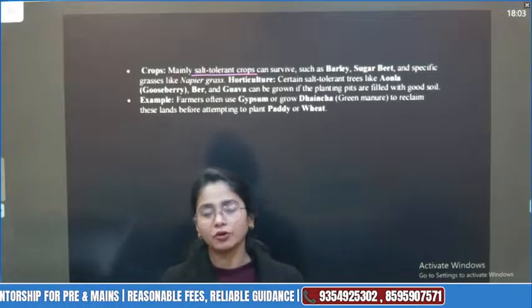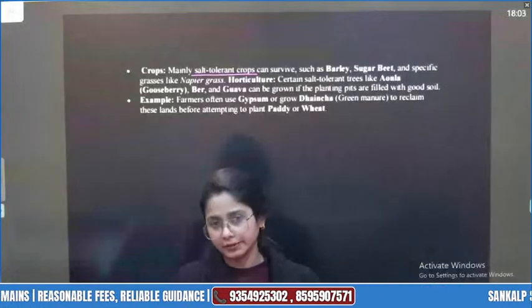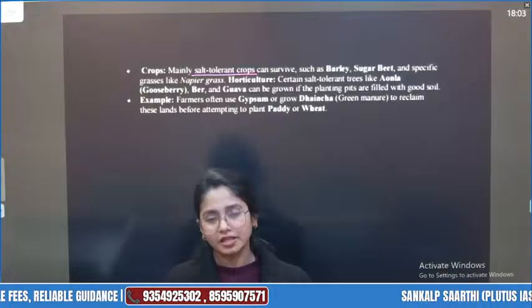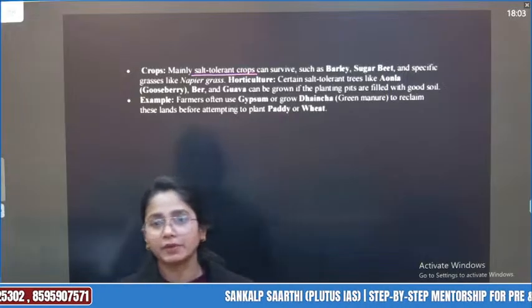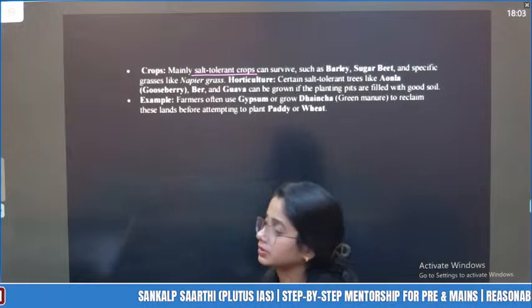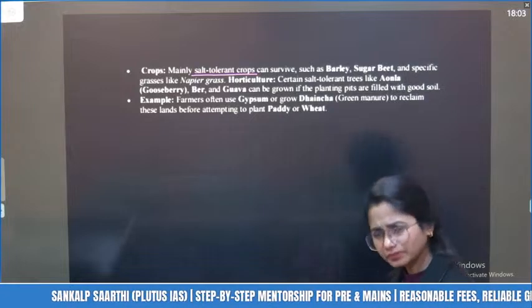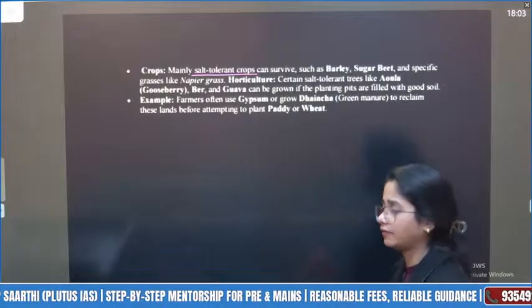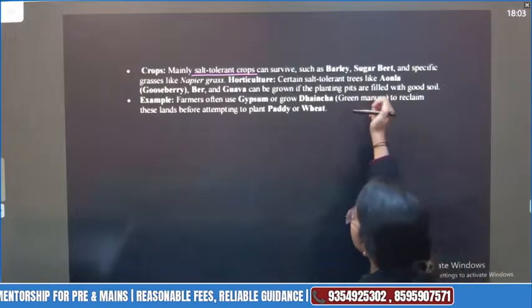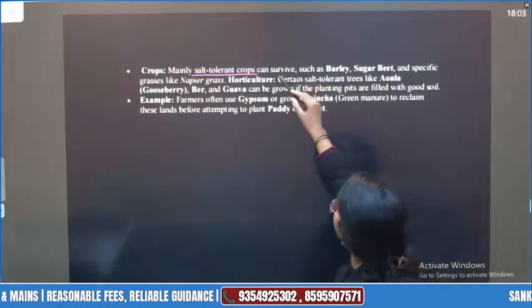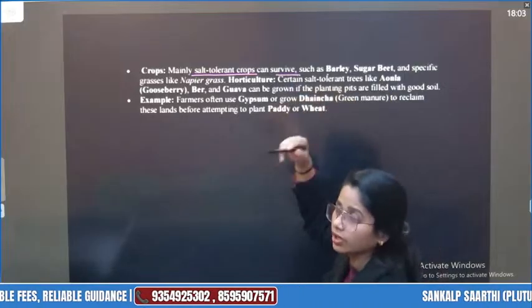I'll be talking about it when we discuss wildlife and climate, wetlands and everything, biosphere reserves, national parks. Otherwise, UP has a good number of wetlands, okay. Updated ones such as Sandi, Samasa, this kind of wetlands are named under your Ramsar Convention, of course, right? So salt tolerant crops which can survive here. From here comes your Prelims question: what are the salt tolerant crops?